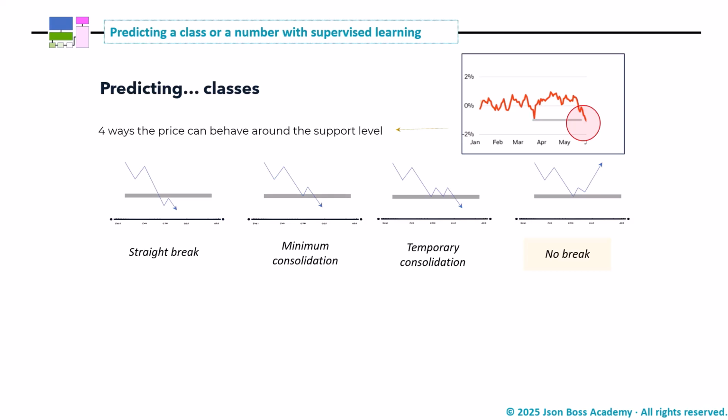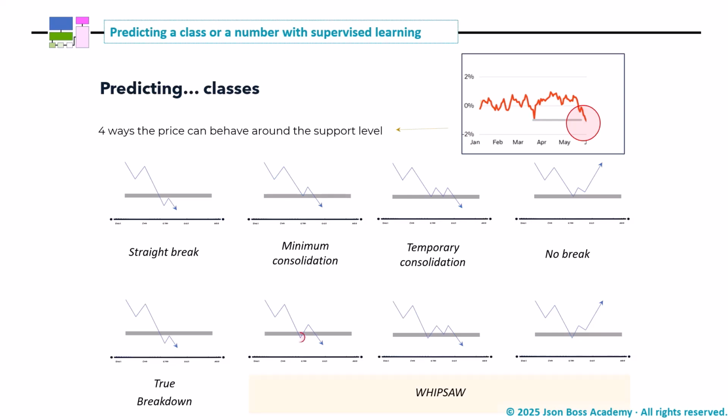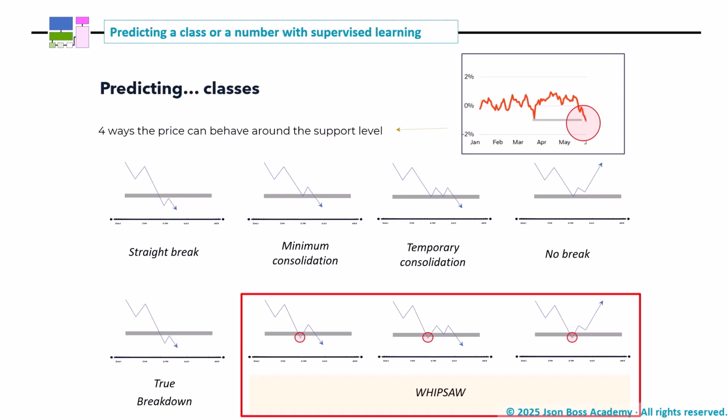However, reality is not as clear as in books, and our duty in the course is to explain how to obtain and increase the signal or information without creating unrealistic expectations. Markets often move with many noises or whipsaws, so besides a possible clear and direct break, we could encounter the other three possibilities but with noise. That is, it seems to break the support at first, but in reality, it doesn't break until later or even never does, potentially leading us to execute an unnecessary stop loss. If we can train a model to help us differentiate when the break is real and when it is noise, we will increase our chances as technical analysts.